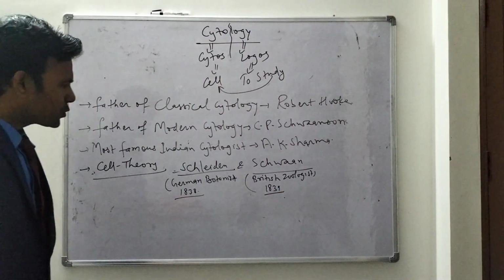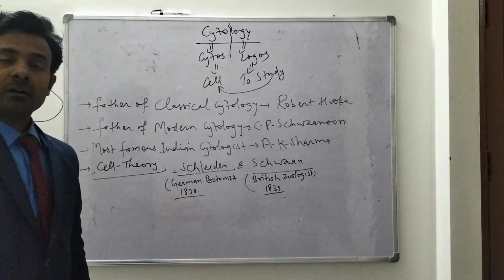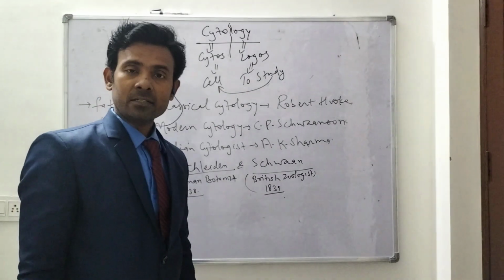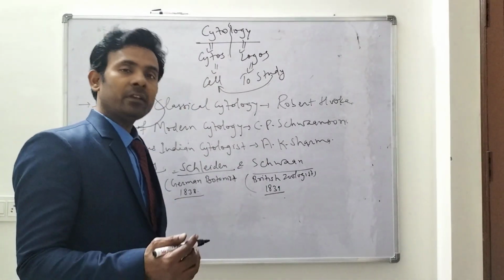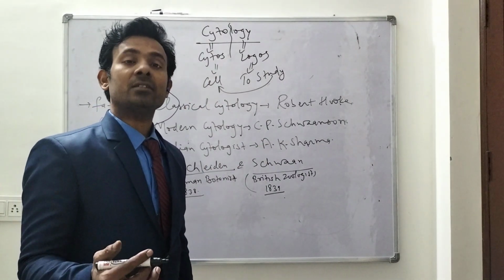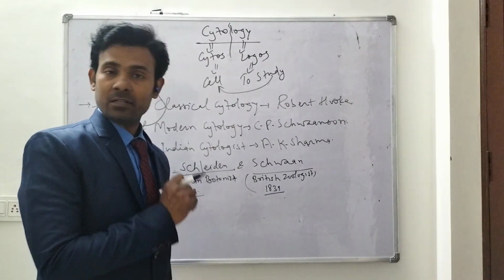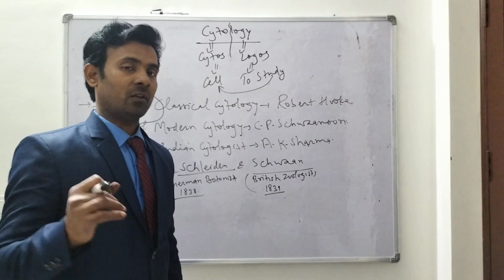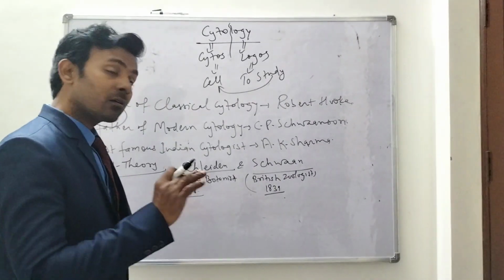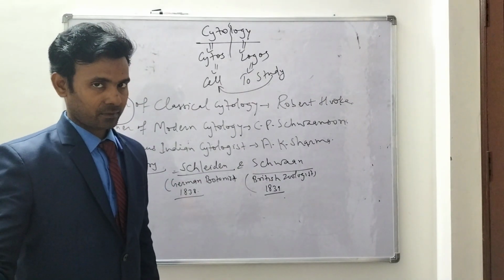Schwann found a distinguishing feature between plant cells and animal cells. In animal cells the outermost limiting layer is the cell membrane, whereas in plant cells the outermost limiting layer is the cell wall, which covers the cell membrane.